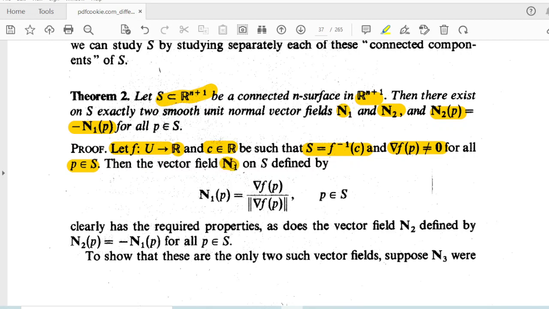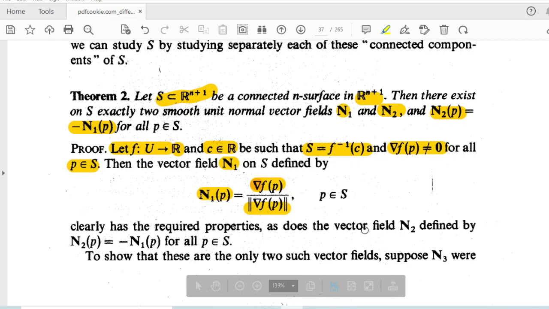Let us define a vector field n1 bar. We have to show that there are exactly two normal vector fields. First we are going to define a normal vector field n1 bar on S, defined by n1 bar of P is equal to, we know del F is always a normal vector field, and we are going to assume a unit normal vector field. So del F of P divided by norm of del F of P, this will be our n1.